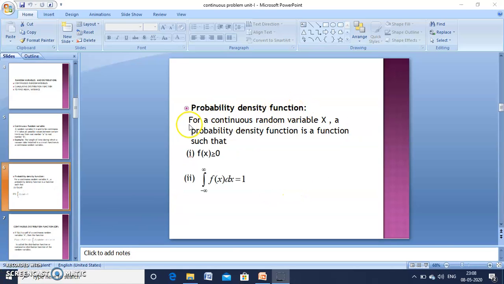Probability density function. For a continuous random variable capital X, a probability density function is a function such that it has two conditions: f of x greater than or equal to 0, and second condition, integral from minus infinity to infinity of f of x dx is equal to 1.